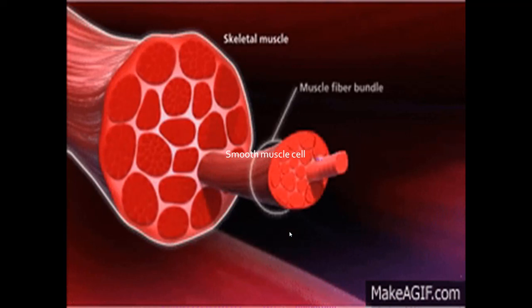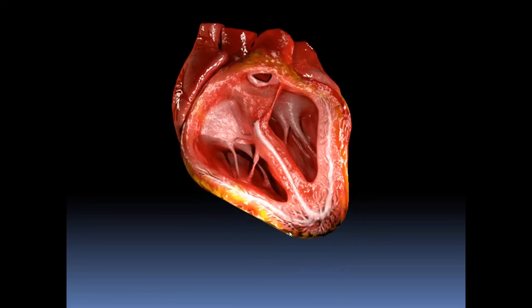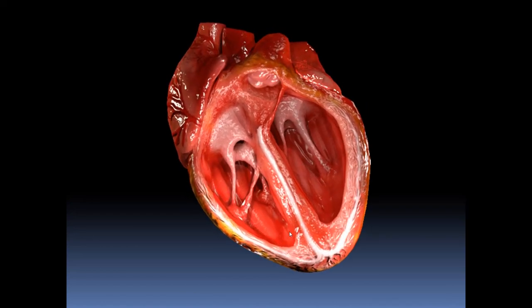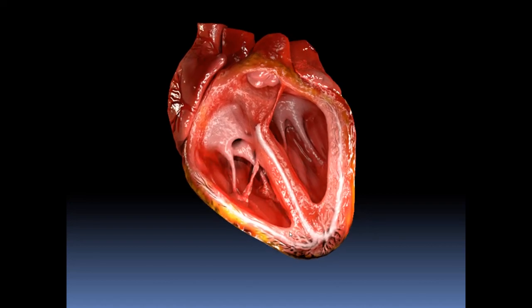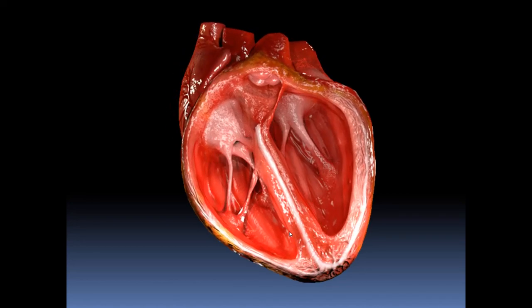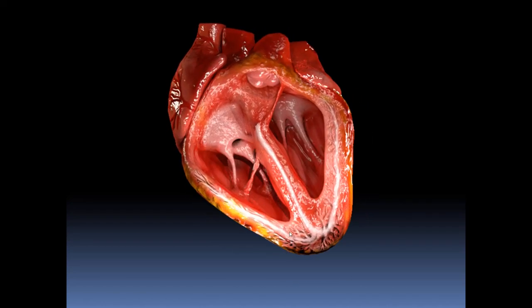These are the different types of cells which are present in our muscles. In the same way, cardiac muscles are present in our heart. These cardiac muscles are specialized muscles which are formed of special cells in the body.